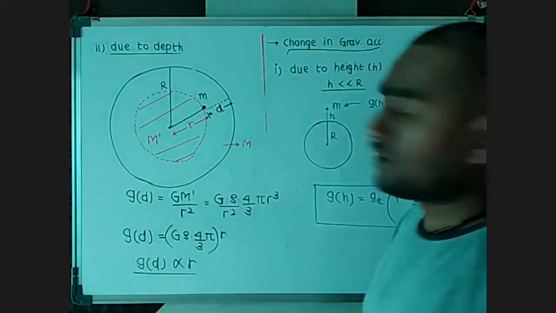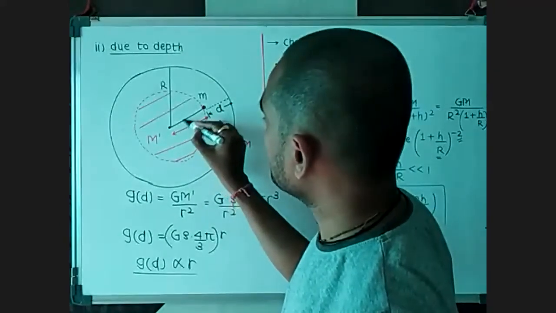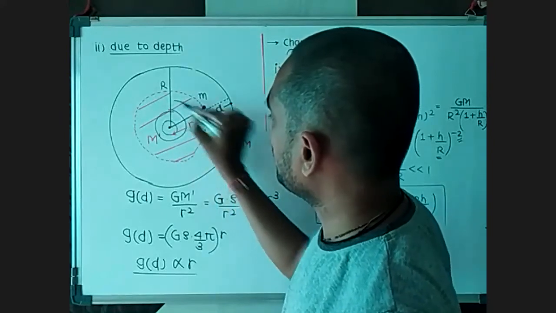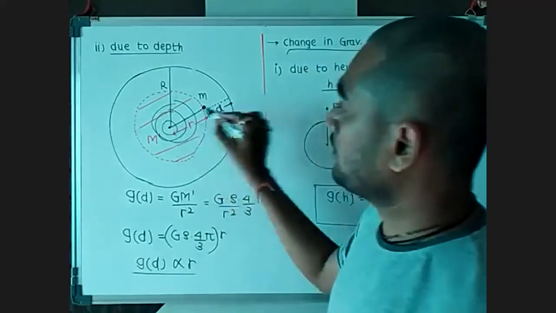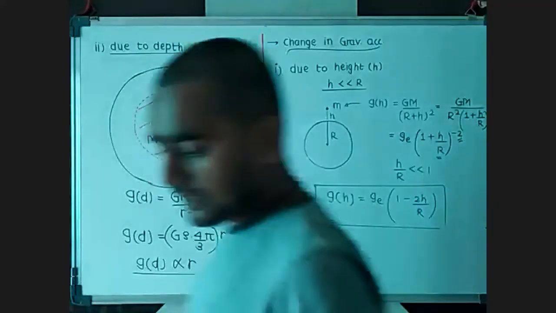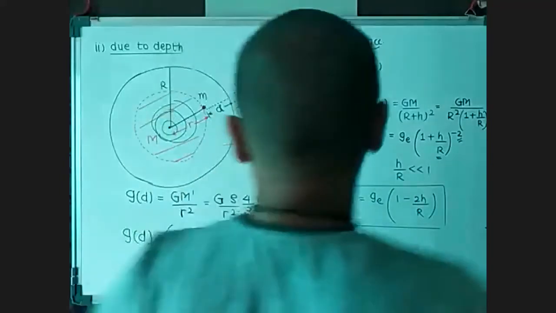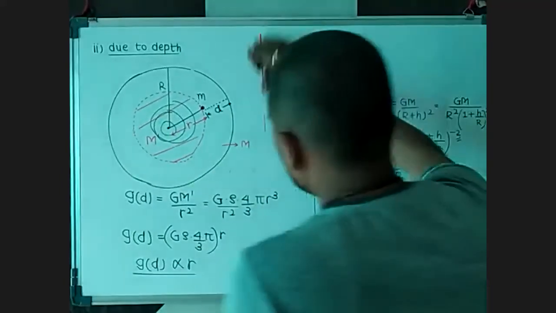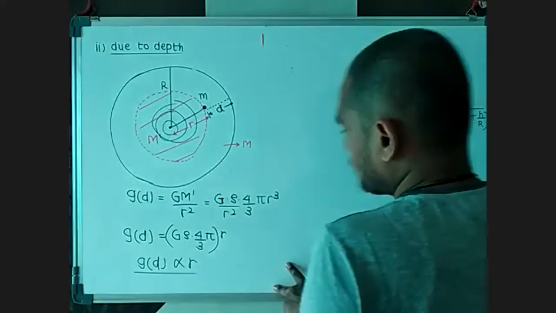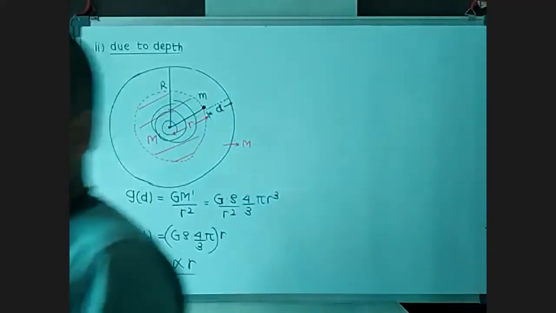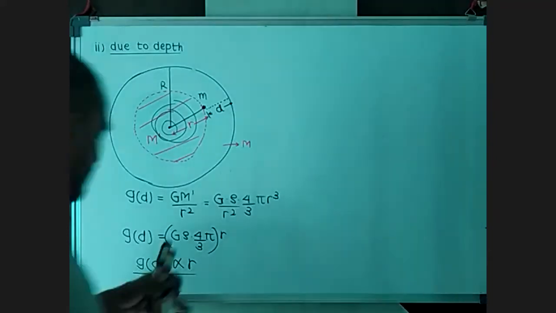the gravitational acceleration also increase, because as this distance increases, more and more of the earth's mass will be there, and hence the gravitational acceleration will increase. And when we stand on the surface of the earth, the total earth applies the gravitational force on us. So at the surface, our gravitational acceleration is the maximum.